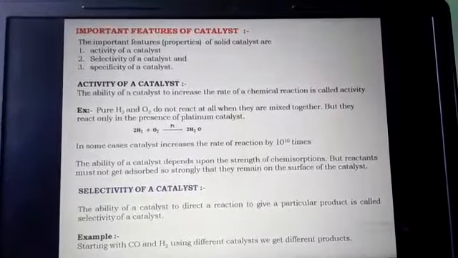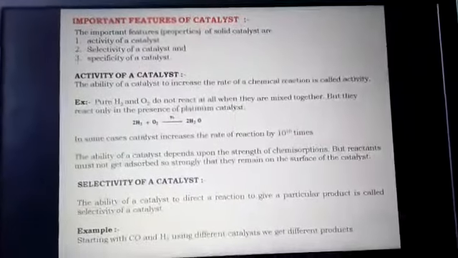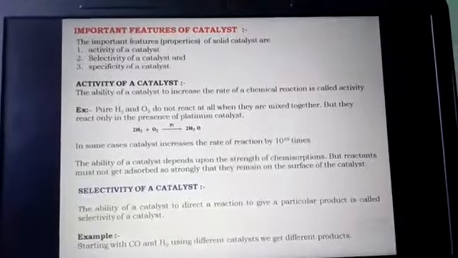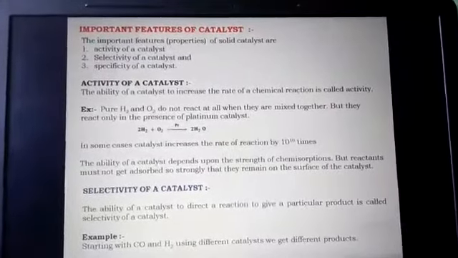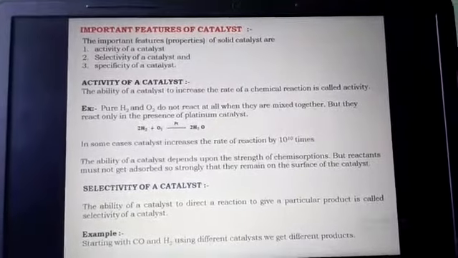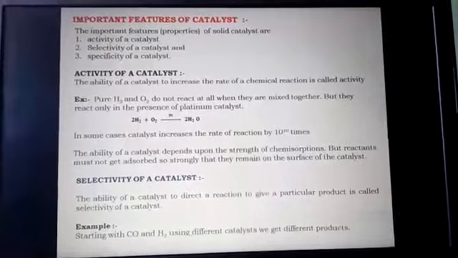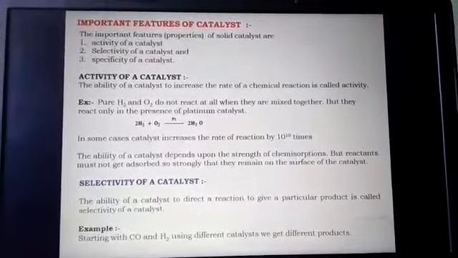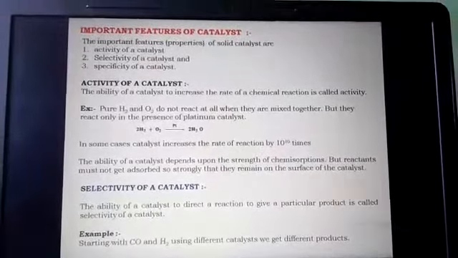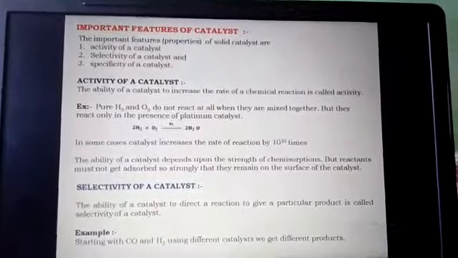Sometimes the catalyst increases the rate of reaction by 10 raised to 10 times. The ability of a catalyst depends upon the strength of chemisorption, but reactants must be adsorbed strongly enough that they remain on the surface of the catalyst.